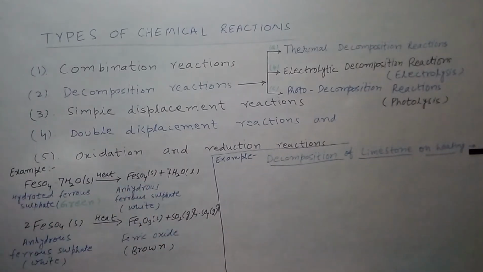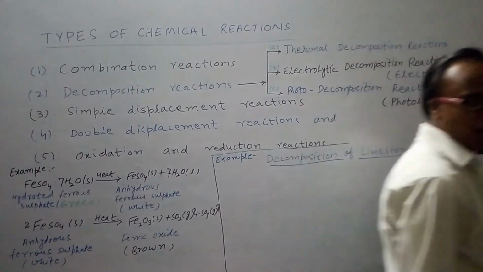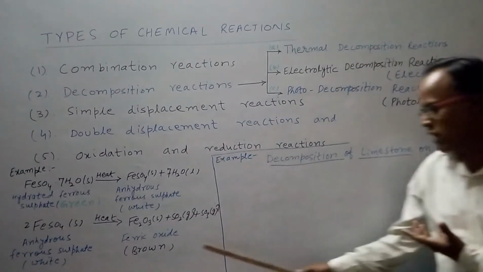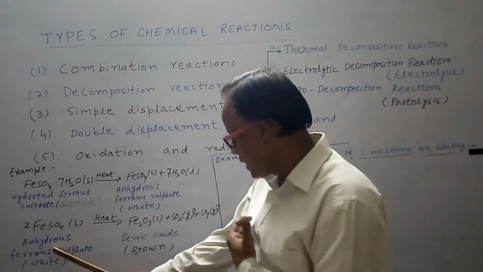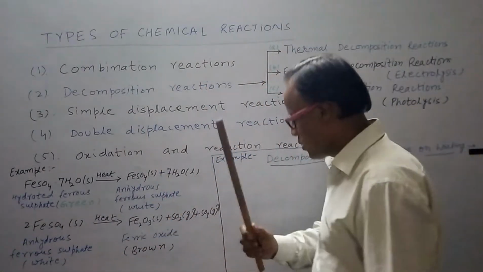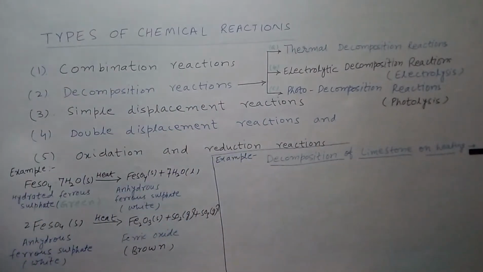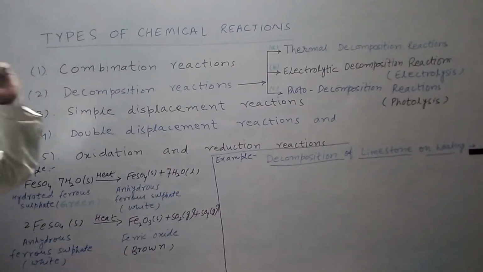SO2 and SO3 have the smell of burning sulfur. So anhydrous ferrous sulfate decomposes into ferric oxide and sulfur dioxide and sulfur trioxide. This is a good example of decomposition